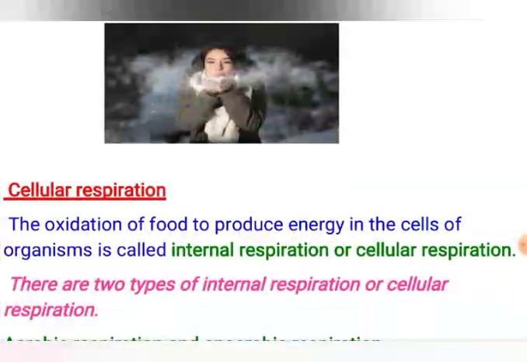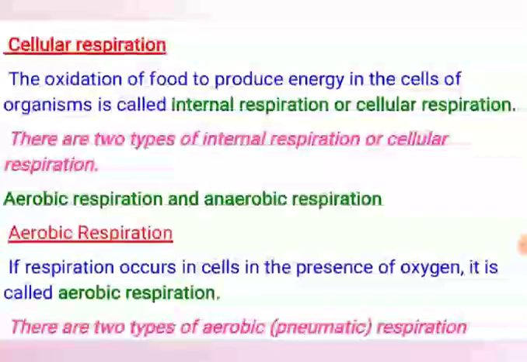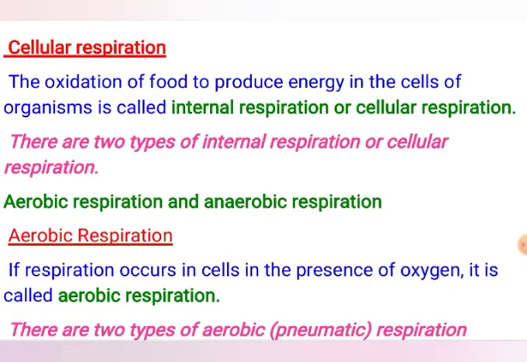So the next, second stage of respiration is cellular respiration. Cellular respiration is the oxidation of food to produce energy in the cells of organisms, and it is called internal respiration or cellular respiration. For the life processes to go on, every organism needs a certain amount of energy, and this energy comes from the oxidation of food in the cells. It is a chemical process, because oxidation is a chemical process.